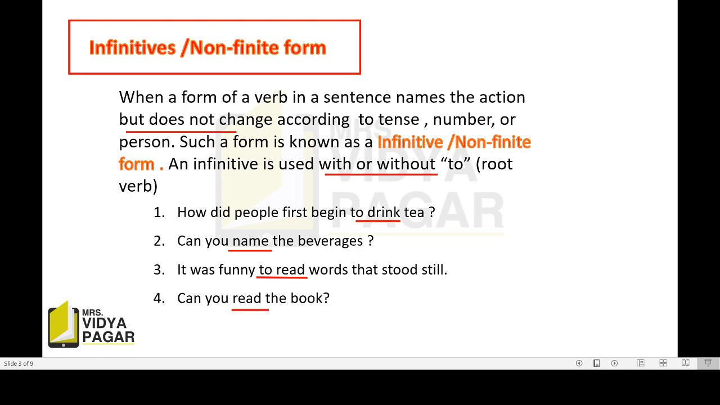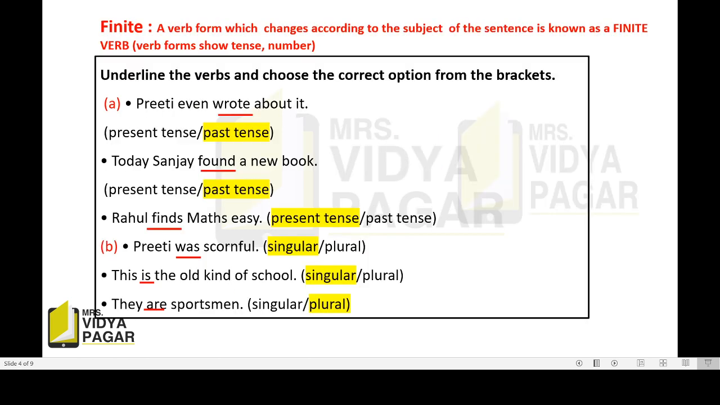Now students, we are going to turn next. Finite. A verb form which changes according to the subject of the sentence is known as finite. If we change the subject, then the verb form will automatically change. At that time, it is called finite verb. And this verb shows tense, time, number, etc. Now look here. Underline the verbs and choose the correct option from brackets.